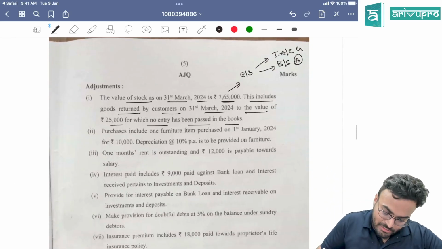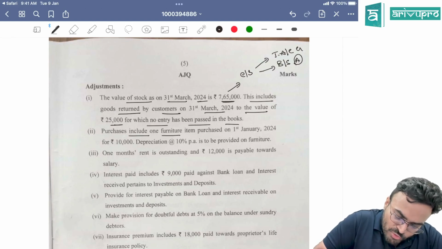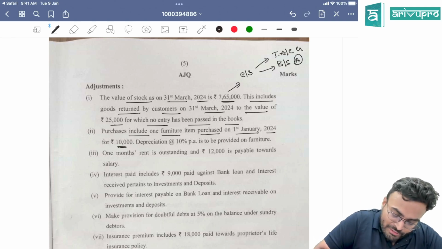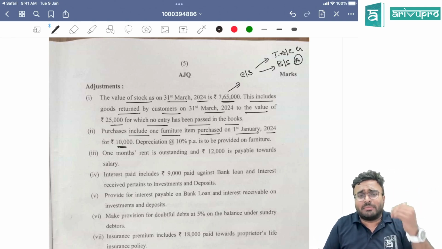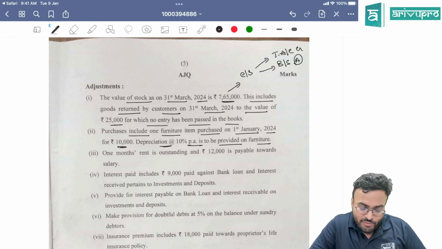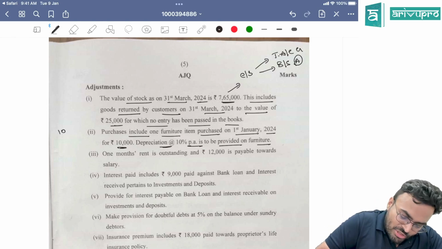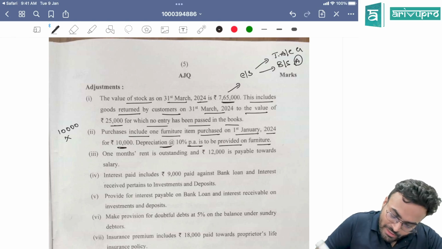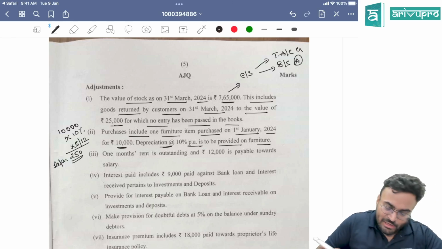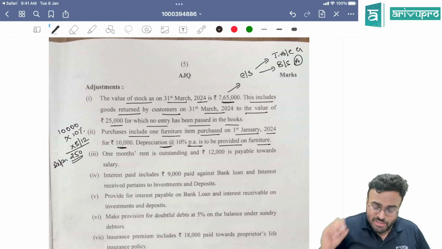Okay guys, next. Purchase includes one furniture item purchased on 1st January 2024 for 10,000. There was some steel table or something in your study material question. Depreciation at the rate of 10% per annum is to be provided on furniture. So what we have to remember on this furniture: 10,000 into 10% into 3 by 12. That means 250 rupees depreciation. When you are calculating depreciation of furniture, remember this 250.